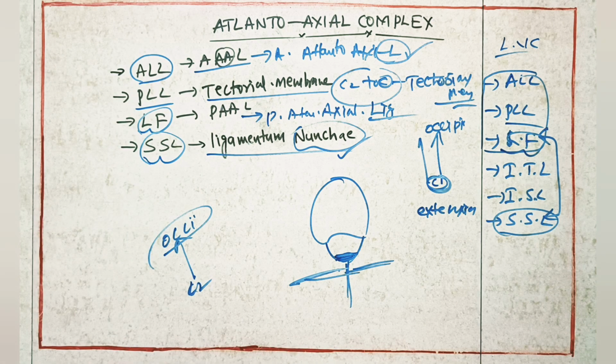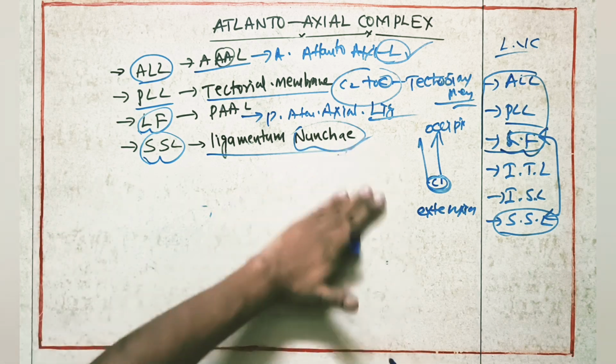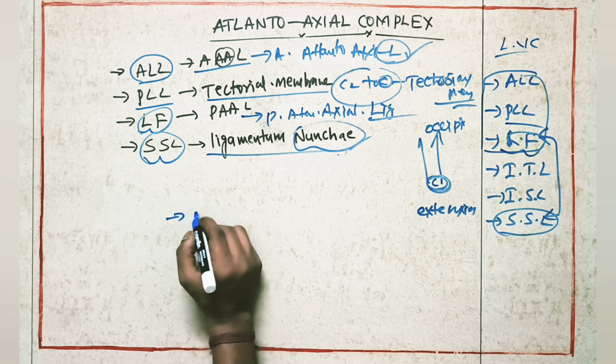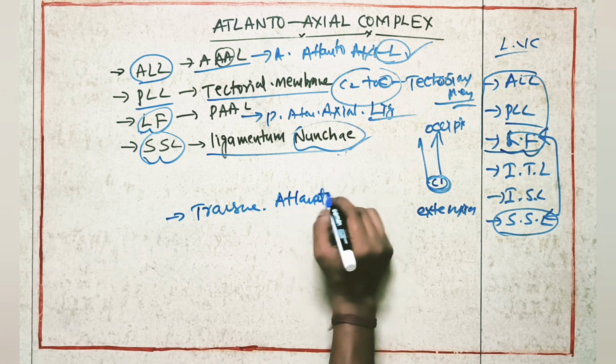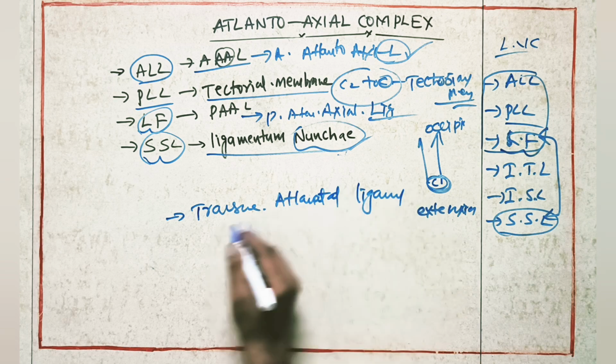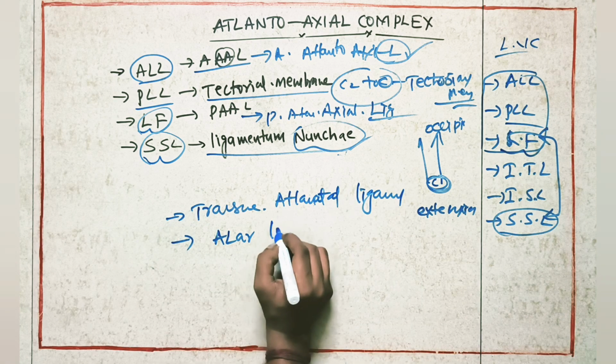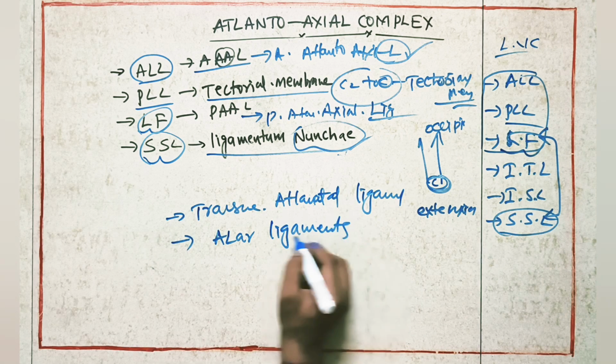Other than these ligaments we'll be having two more special ligaments. Those are the transverse atlantal ligament, and second one, alar ligament. So what are these ligaments?